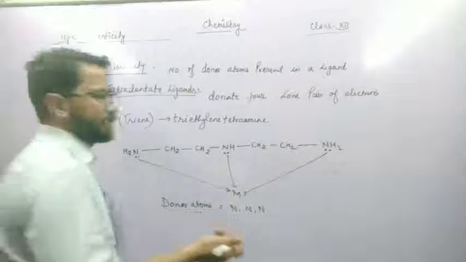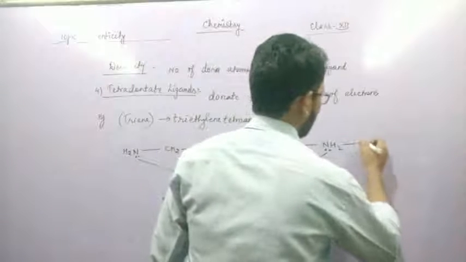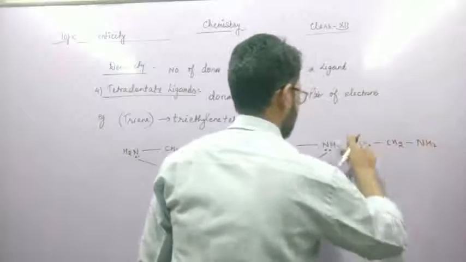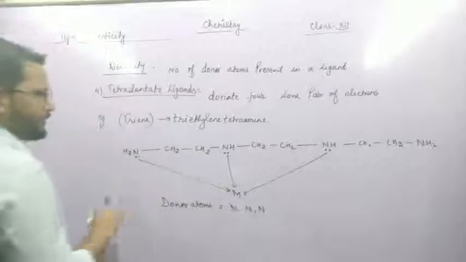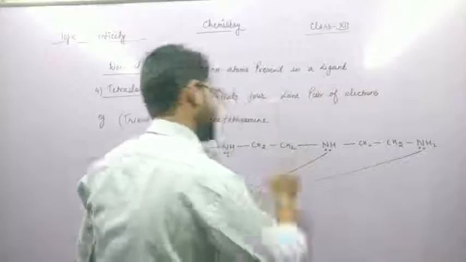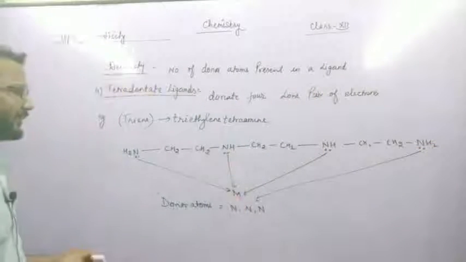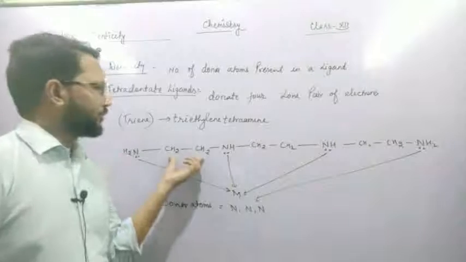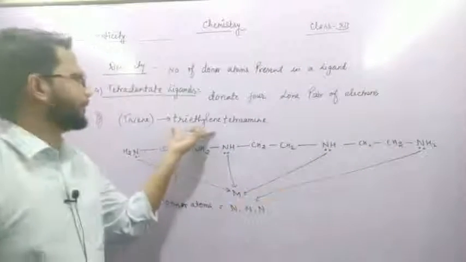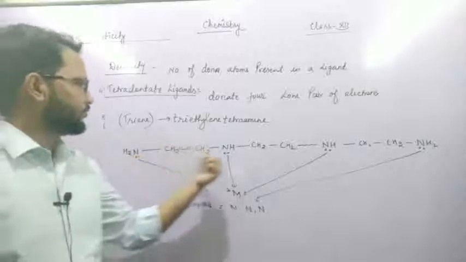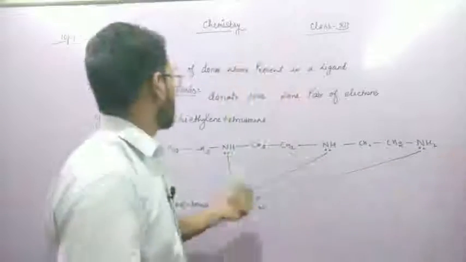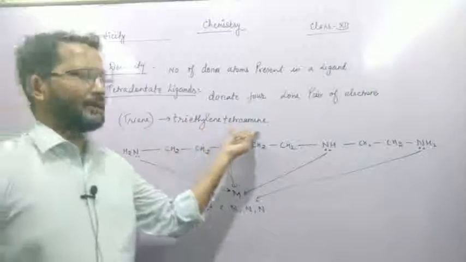Triethylene means one ethylene group, a second ethylene group and a third ethylene group, with the last NH2 group donating one donor atom. Tetraamine means one NH2, second NH, third NH and fourth NH2, four amine groups. So the name is triethylene tetraamine.